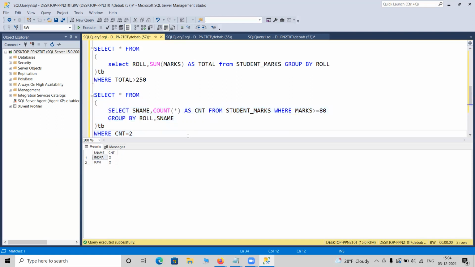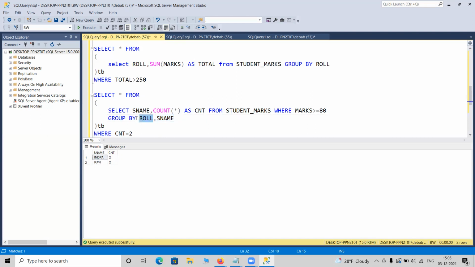And what else can we do? What else can we play with? The last thing people might ask is why shouldn't I use group by only with S name, because I'm not using roll in the select statement. But if you use S name only, and there is some other Ravi in the database, it will include that one and do the sum or count for that Ravi as well. I do not want the names to be mixed up, because there might be multiple Indras in a real database. Out of millions of records, there might be multiple Vishwas. So do not take the risk.